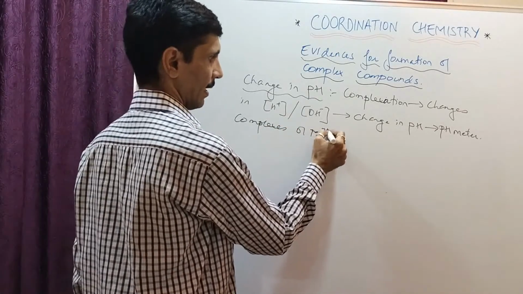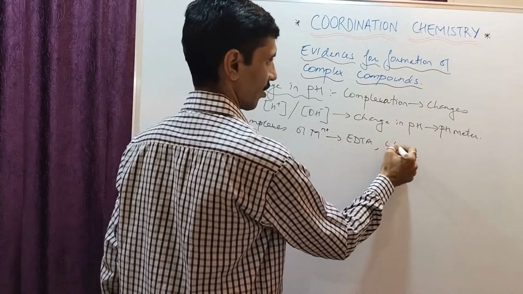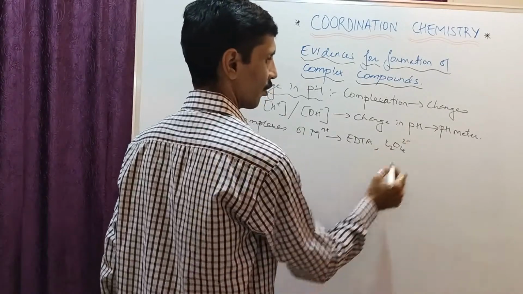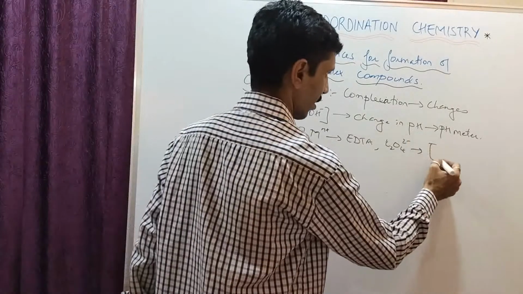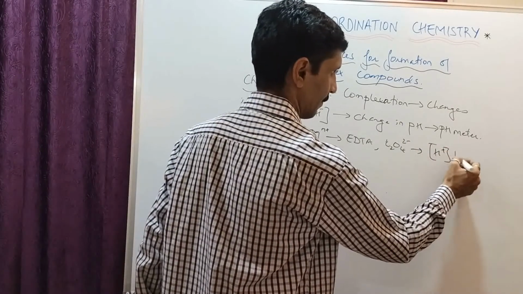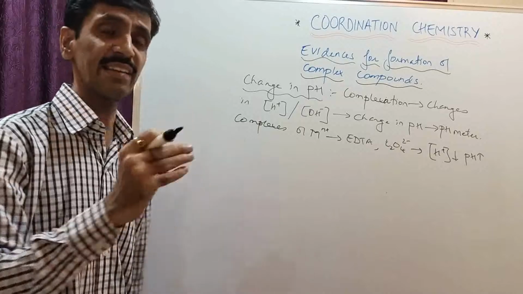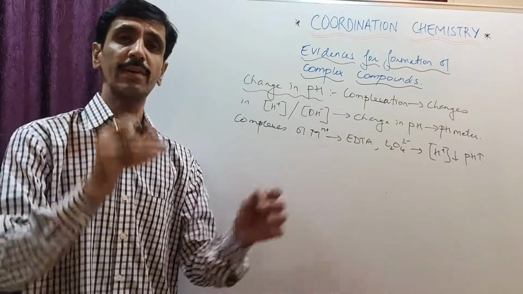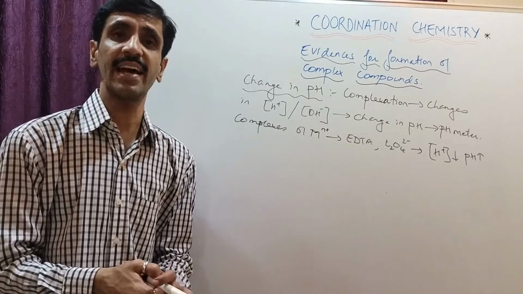with say EDTA, या फिर when we talk about oxalato ions C2O4 minus, and now यहाँ पर इस situation में क्या होता है? Concentration of the H plus ions will decrease. So obviously the pH value will be increasing. So this rise in the pH value with the formation of a complex indicates that yes, the complexation has taken